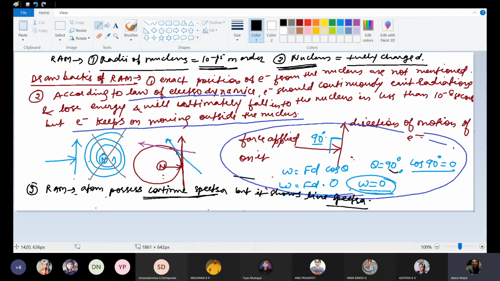So this is how much we will be doing today. And tomorrow we'll be starting with Bohr's atomic model. It's a big one, and derivations and formulas are also there in Bohr's atomic model. Numericals are also there based on Bohr's atomic model. So it's a very big concept and an important concept too.